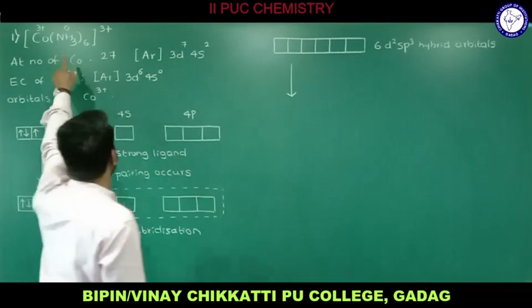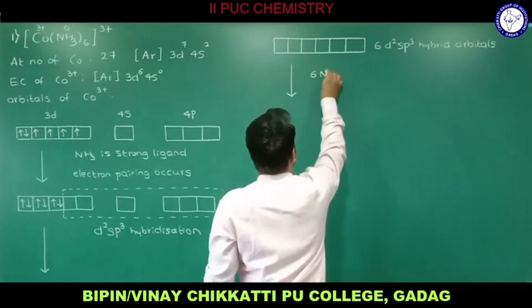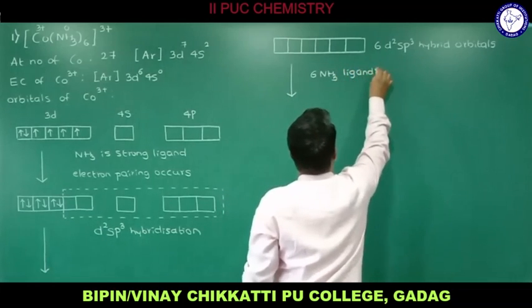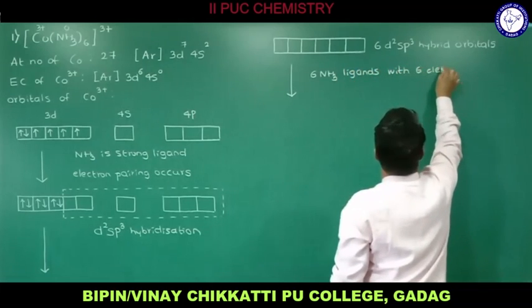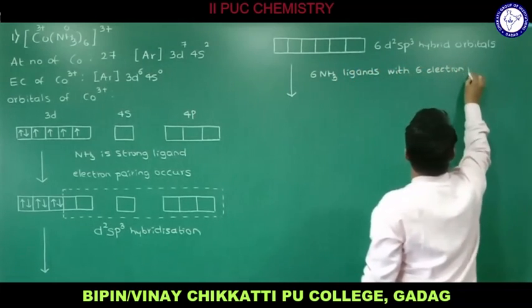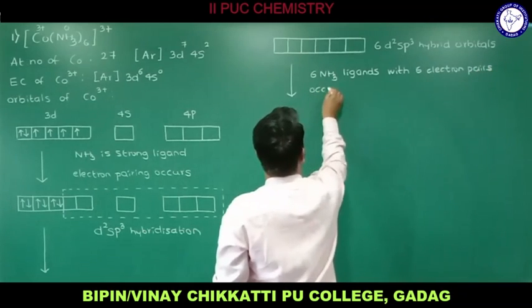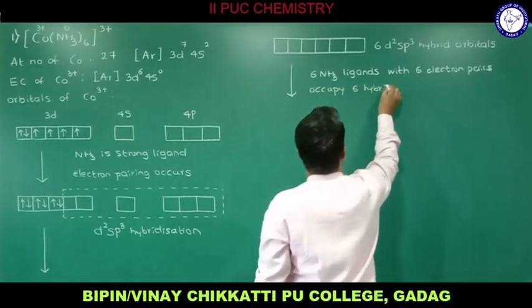How many ligands we have? 6 ligands we have. So let me write here: 6 NH3 ligands with 6 electron pairs occupy 6 hybrid orbitals.